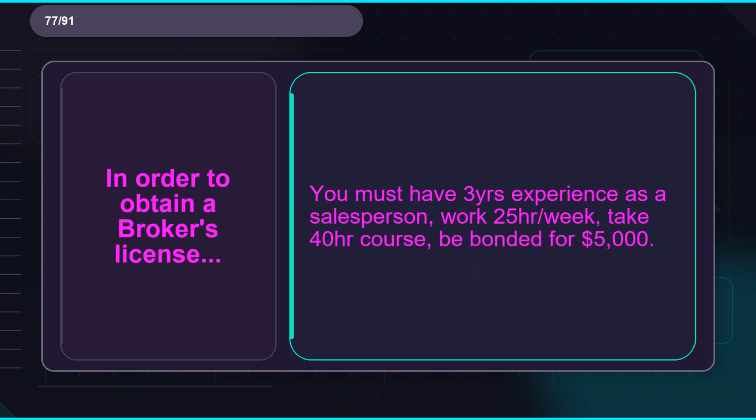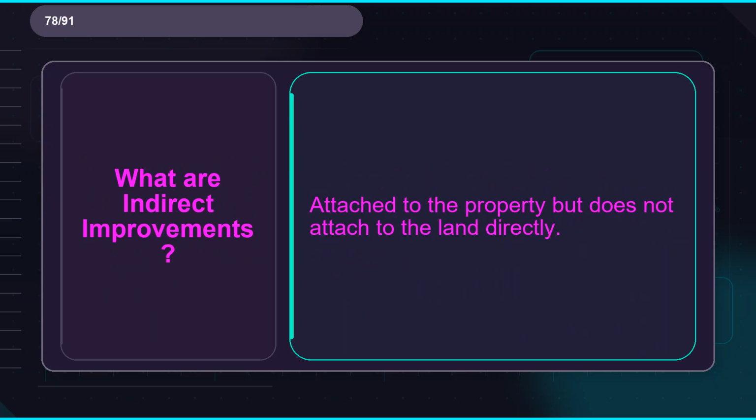Flashcard 77. Term, in order to obtain a broker's license. Definition, you must have 3 years experience as a salesperson, work 25 hours/week, take a 40 hour course, be bonded for $5,000. Flashcard 78. Term, what are indirect improvements? Definition, attached to the property but does not attach to the land directly.